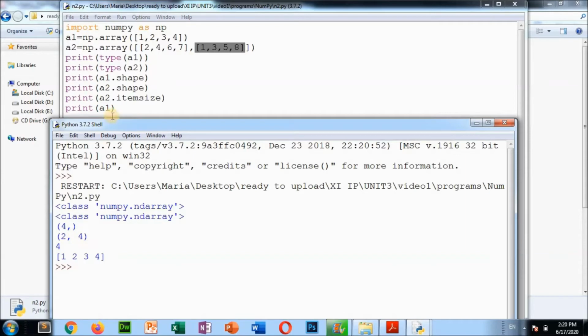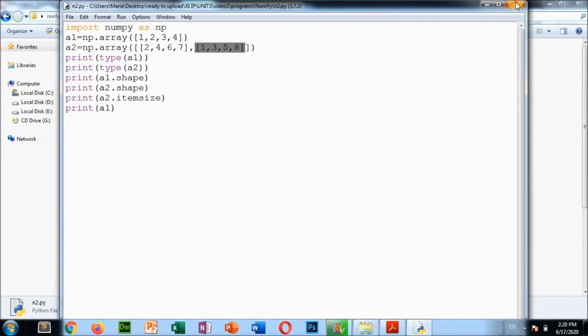Okay, so a2.itemsize means it is coming 4. How many items? 4 items are there in a single row, it is coming. And a1, that means a1's values are coming. What is there in a1? These values are there. Done. Okay, now go to the next program.